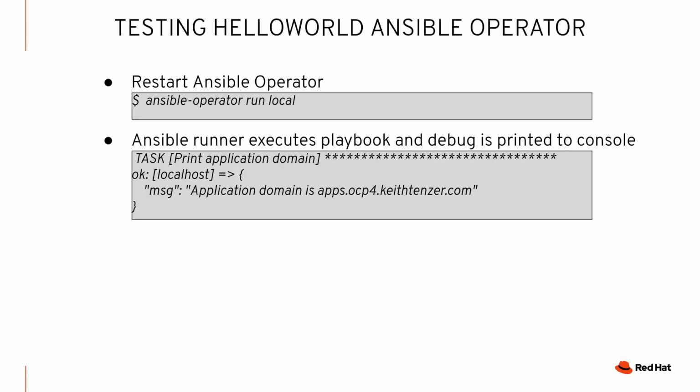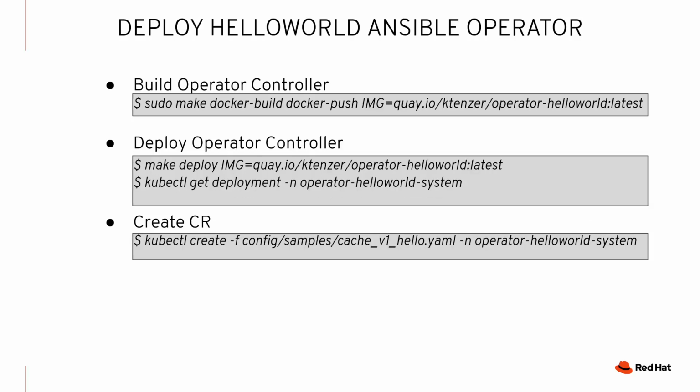Okay, so we've basically got the code the way we want it. We've tested it. And now the next thing to do is, how do we deploy our operator? So we saw those Dockerfile and the Makefile. We can use make to build a Docker image. It's going to basically wrap our code in the container and publish that to a registry.